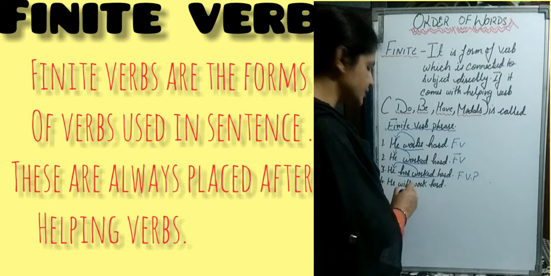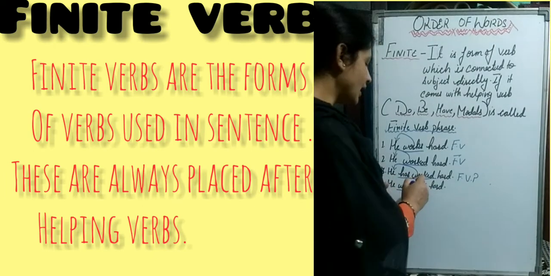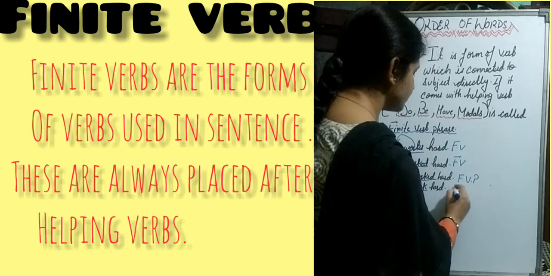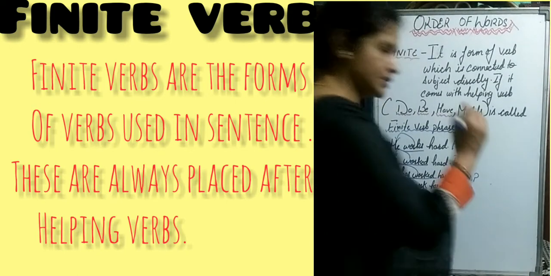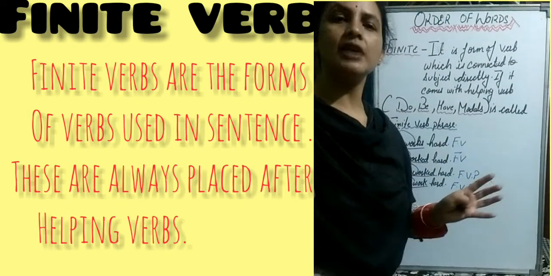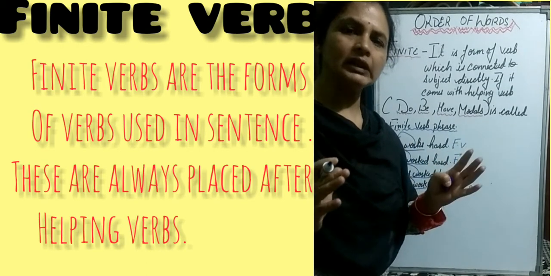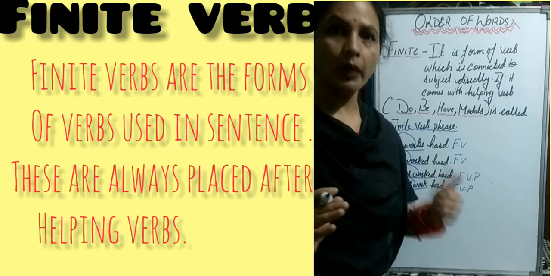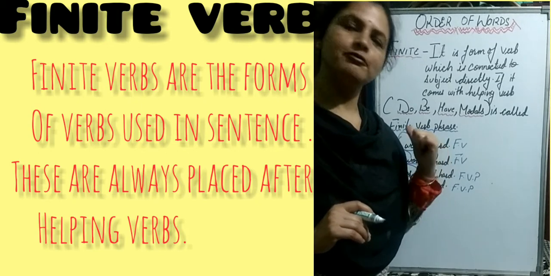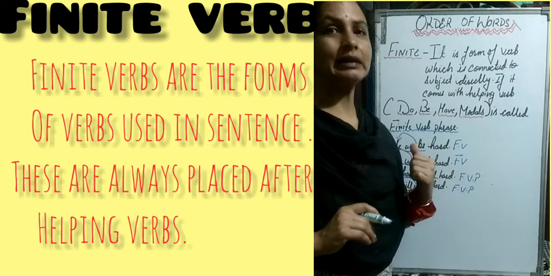So what is this, will? This is a modal. And this work is a finite verb, and this is also directly connected with the subject. So again, what is it? Finite verb phrase. Generally, children, all verbs have four forms, and all these verbs are called finite verbs when they are directly connected with the subject. So I hope, children, that finite verb is completely clear to you.